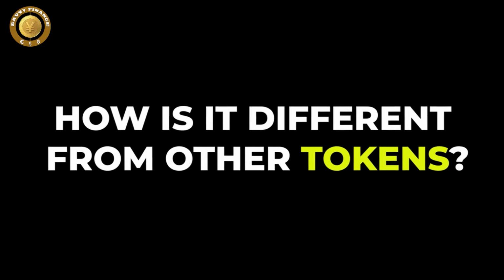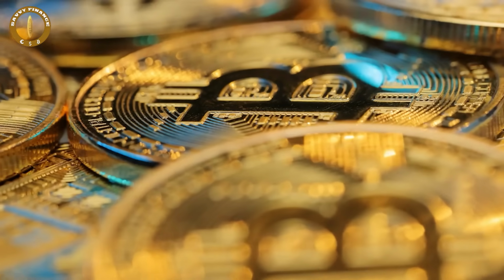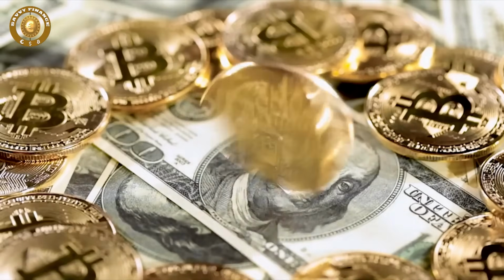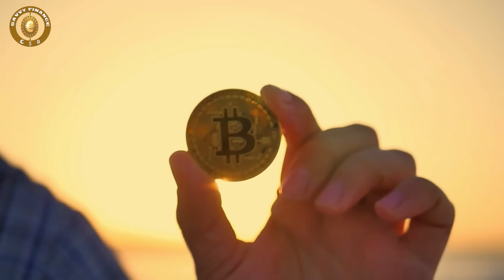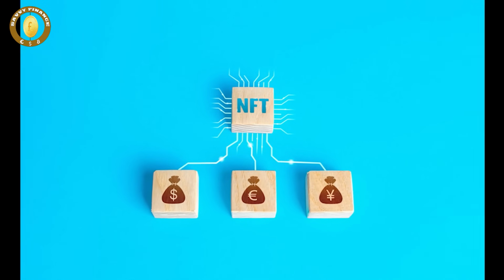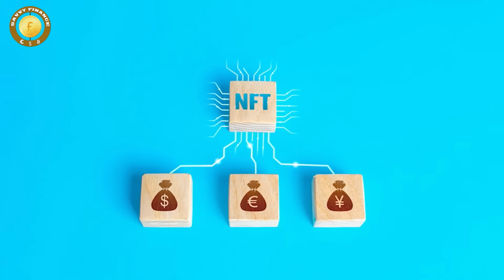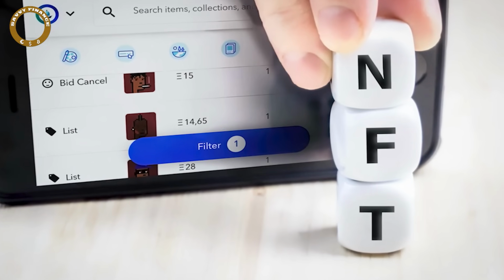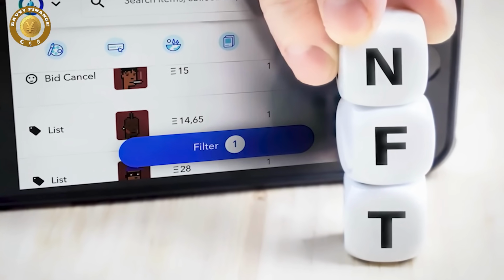How is it different from other tokens? Cryptocurrencies, such as Bitcoin, are fungible. This means that units of the same type of asset, like BTC, can be used interchangeably or swapped for another unit of the same asset. However, tokens attached to a non-fungible asset did not fit this definition of cryptocurrency and were termed NFT or non-fungible tokens to distinguish them from the fungible coins.